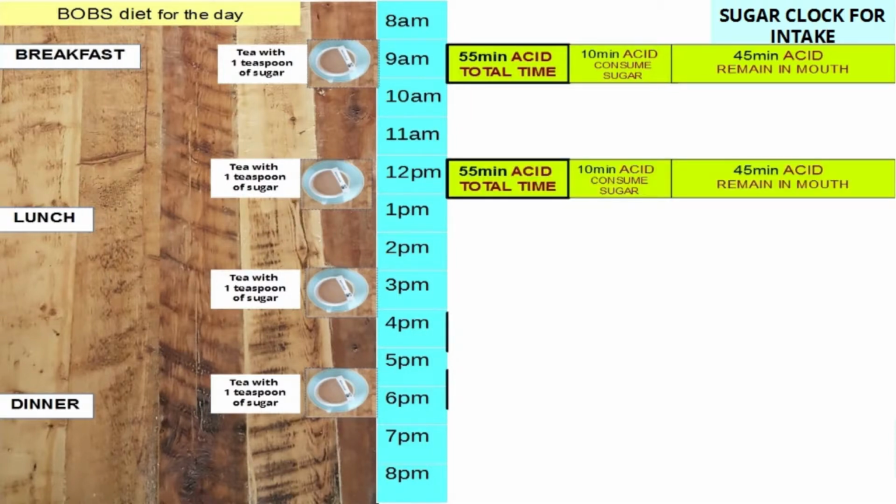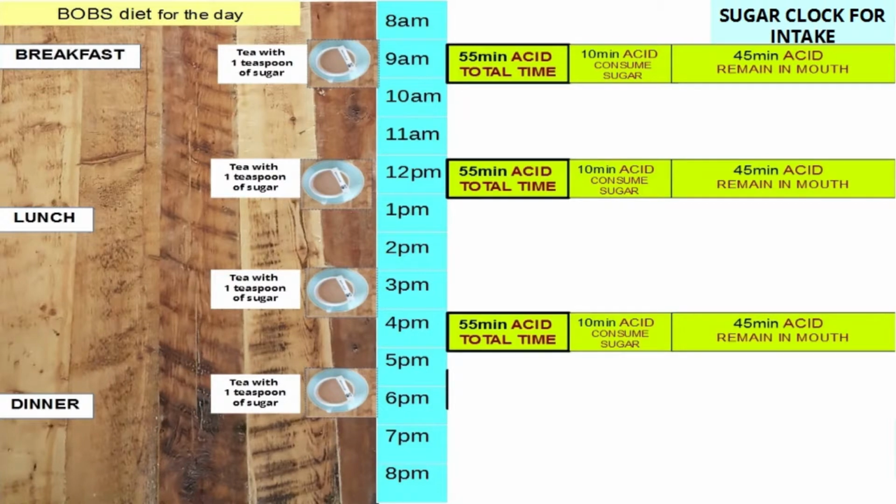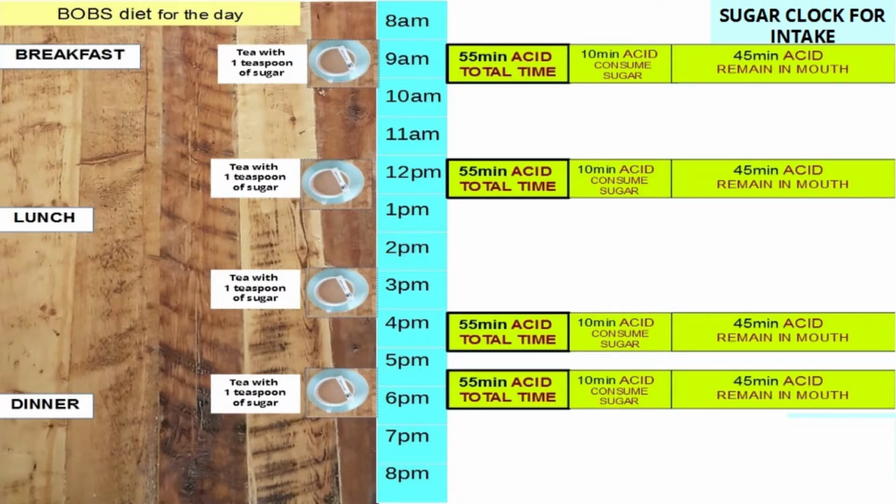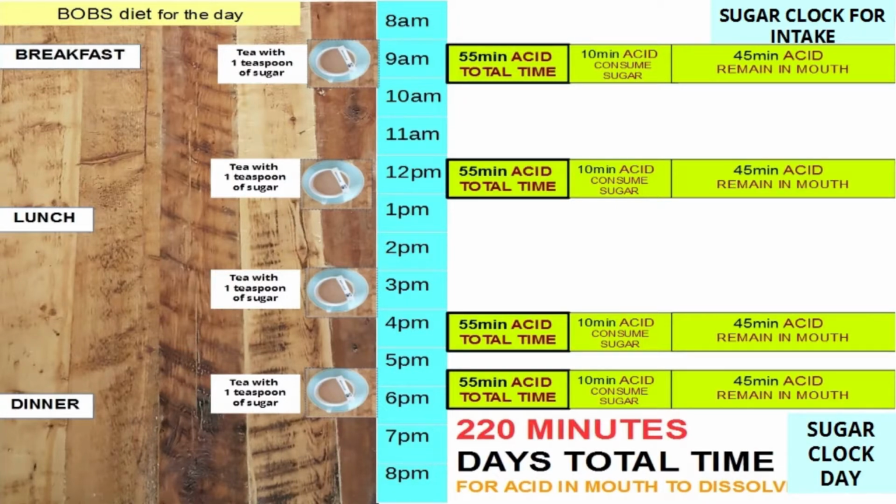The sugar clock for tea is also 55 minutes, at 12 p.m., at 4 p.m., and at 6 p.m. The sugar clock for the day is 55 minutes at 9 a.m., 55 minutes at 12 p.m., 55 minutes at 4 p.m., and 55 minutes at 6 p.m., all added together. So the sugar clock for the day is 220 minutes.